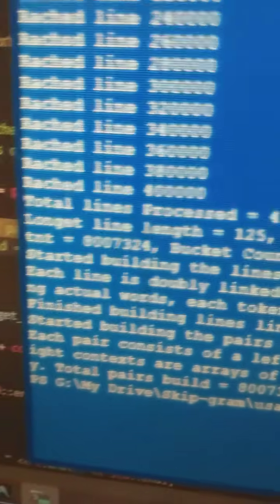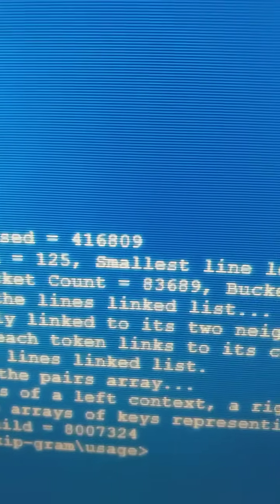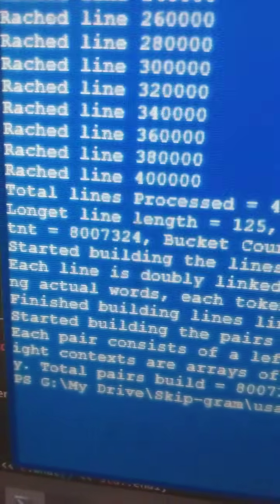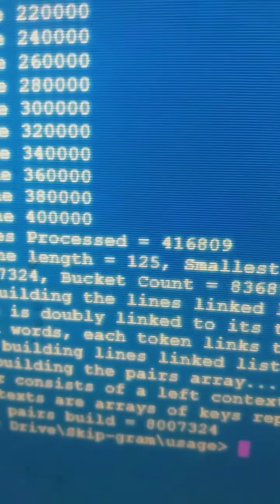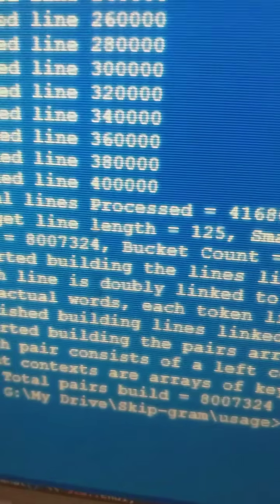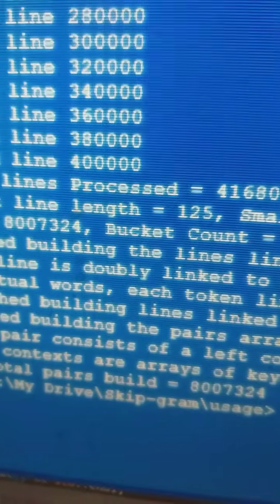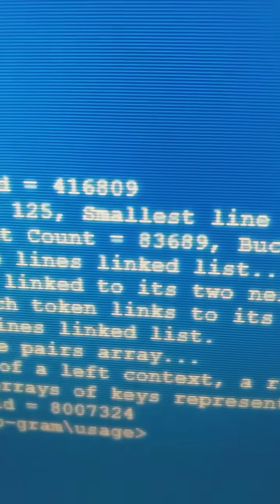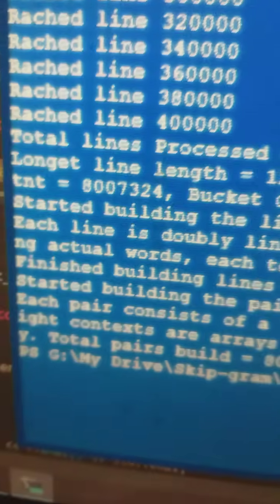Then what it does is that it builds a linked list of lines. Here it is, and we already know that it has more than 400,000 lines in this text, and it built this linked list out of all of those lines.